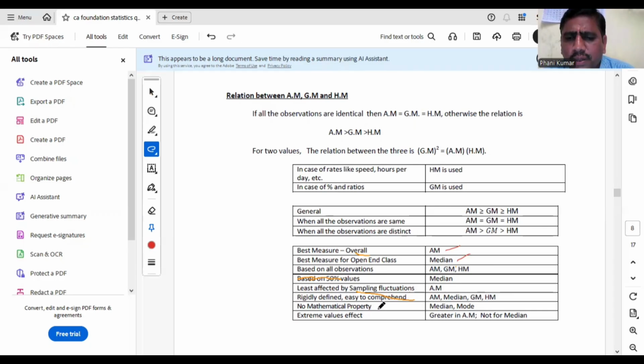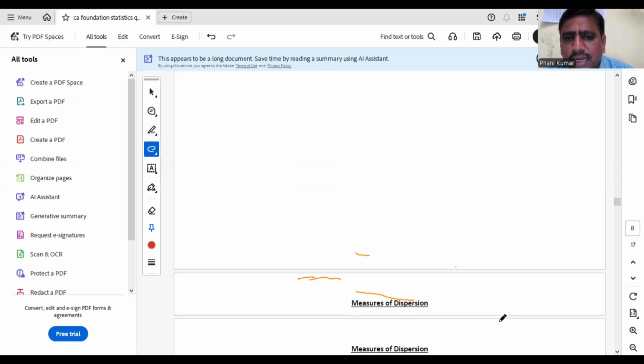No mathematical property means median and mode. Further mathematical property, combined property, is not for median and mode. Extreme values effect is greater in AM and not for median. Not affected by extreme values is median, but greater effect is on AM. Okay. This is about central tendency.